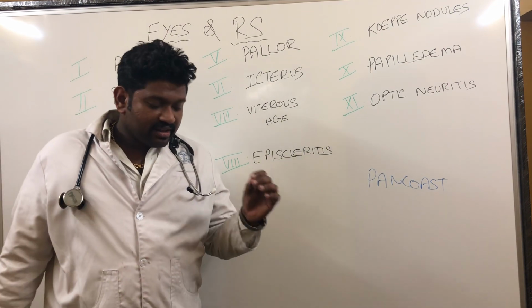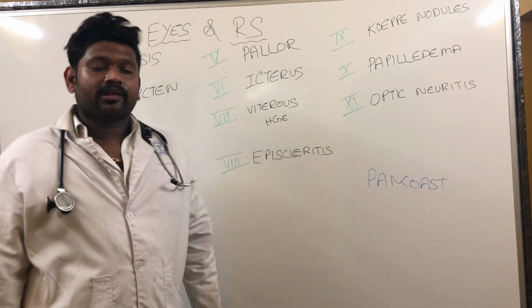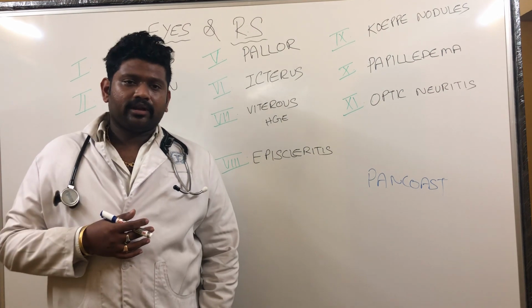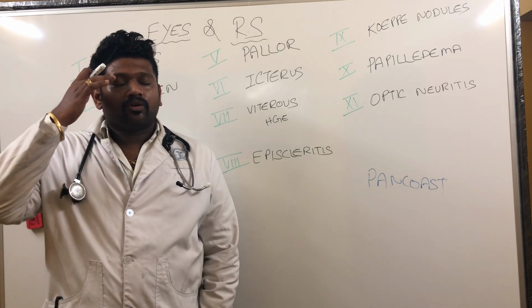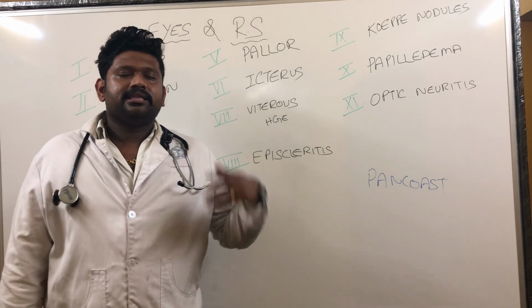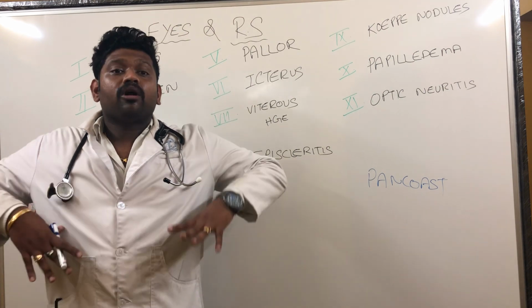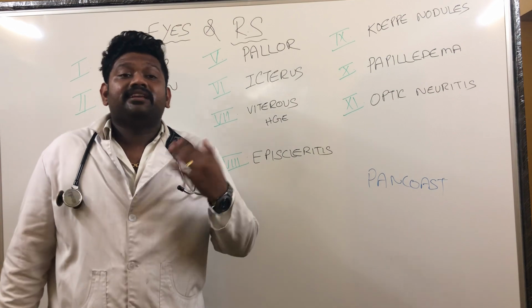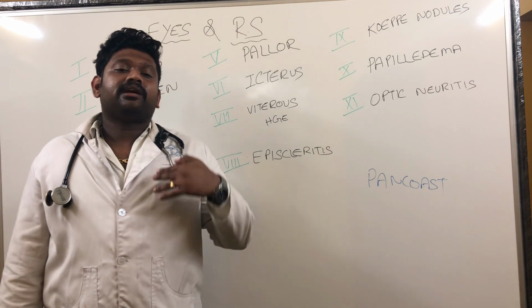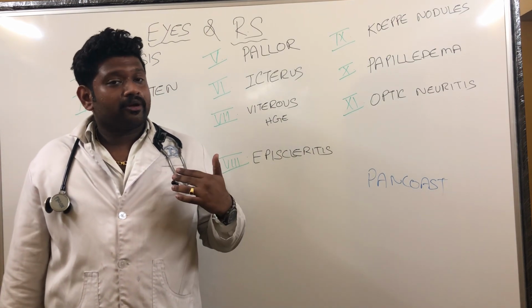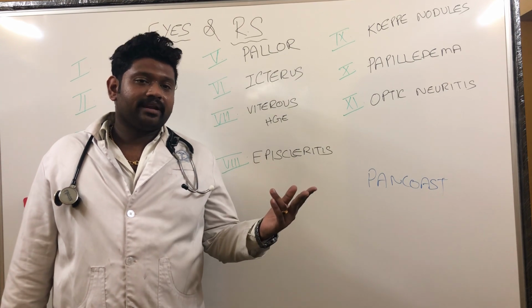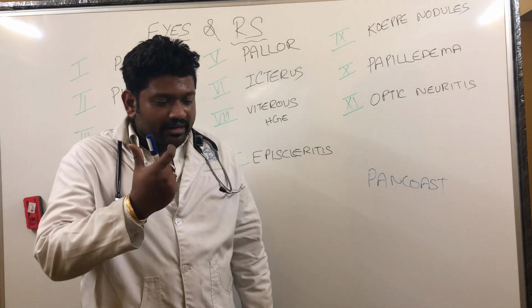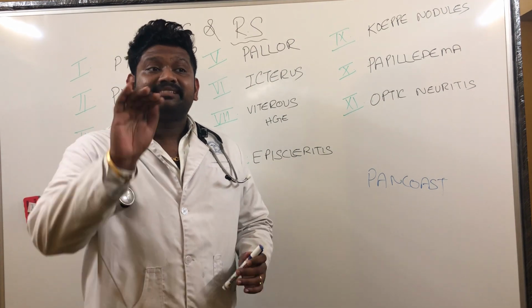What are the causes? A very important cause is myasthenia gravis. Myasthenia gravis patients have an autoantibody against the acetylcholine receptors. It will cause weakness of the extraocular muscles and they will have ptosis. When this involves the respiratory muscles, what will happen? There will be hypoventilation. If there is hypoventilation, the patient will have carbon dioxide retention, and that is nothing but type 2 respiratory failure. So myasthenia gravis. One more important cause of bilateral ptosis and respiratory failure is snake bite.